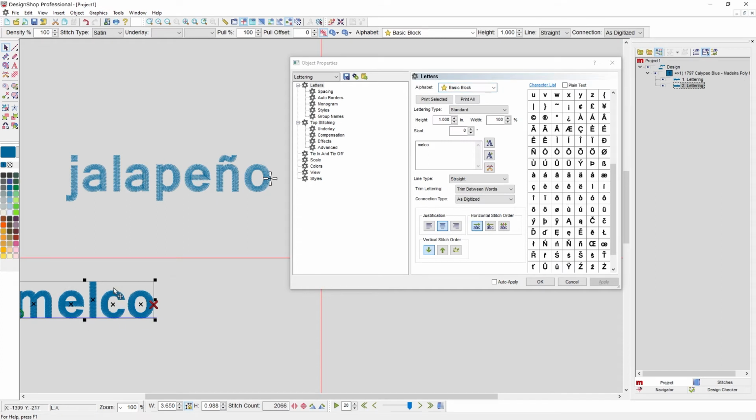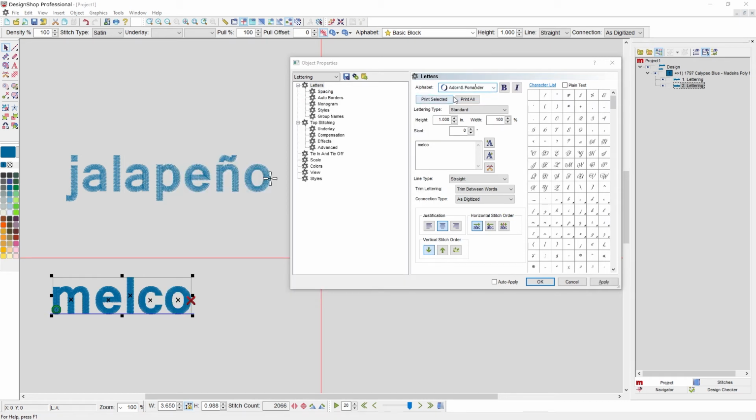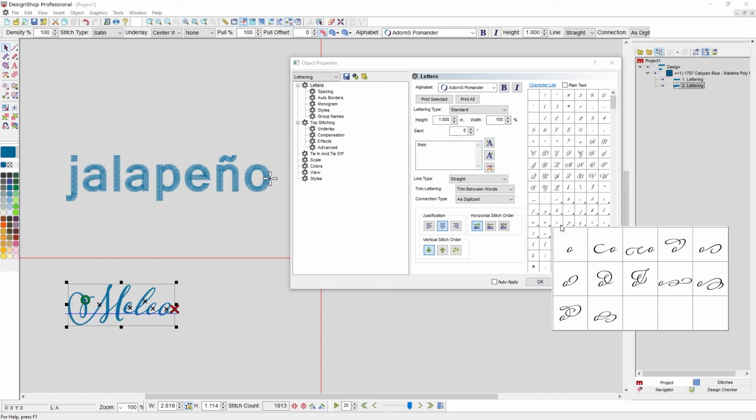The same thing can apply if you're using an OpenType font. So let me go grab an OpenType. So I see the O, I've got an OpenType, I click on it, I hit apply. I wanted that to be a capital, so I'm going to change that real quick. Hit apply. And then I would like a little more flourish on the end of my O. So I'm going to delete that O. And then I'm going to insert this one. I'm going to double click.